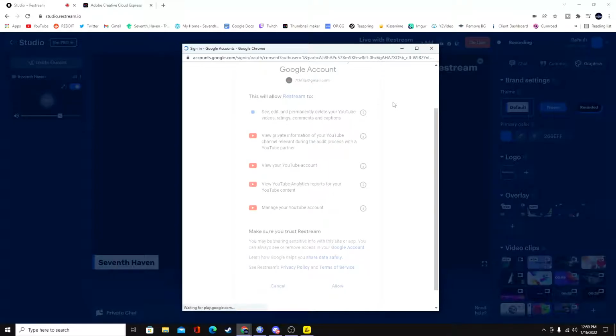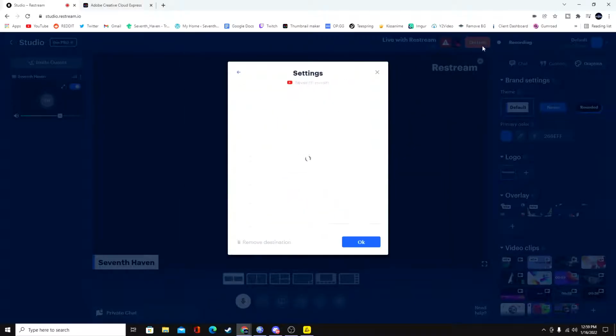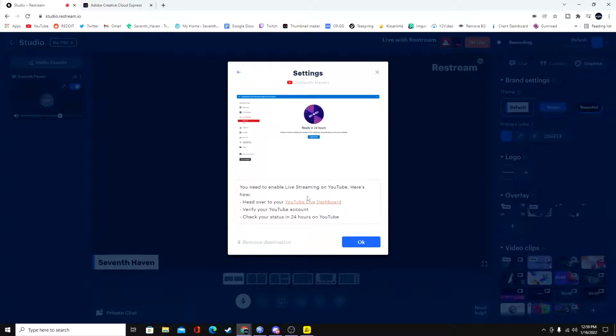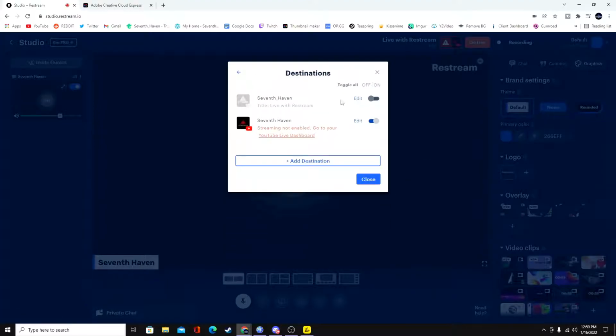And guys, it's actually really, really simple. We're just going to do the YouTube for now, but you can add your YouTube, you can add your Twitch, you can add all that. So these are the settings and stuff like that. It'll tell you that you need to enable live stream on any of those websites. So for YouTube, they're going to tell you, hey, you need to go over to your YouTube dashboard, verify your account, check on your status, blah, blah, blah. But that'll be okay. Since our streaming is not enabled, which we're going to do real soon, it's not going to do it. But that is the gist of how you add a stream.